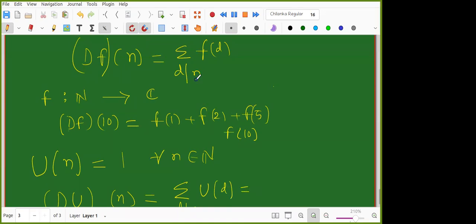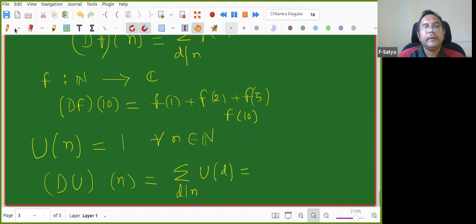Now can you further simplify this? The summation over d dividing n. You know the mu function; f you do not know. That's why you do not write f of 1 is how much. You don't know, but you know mu.